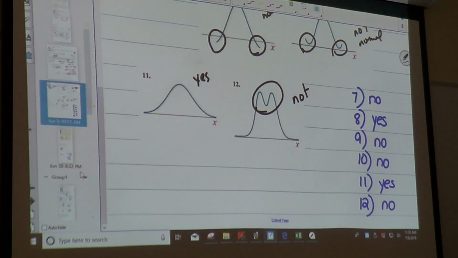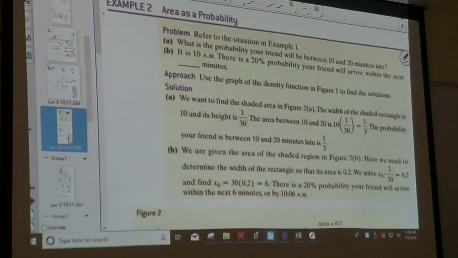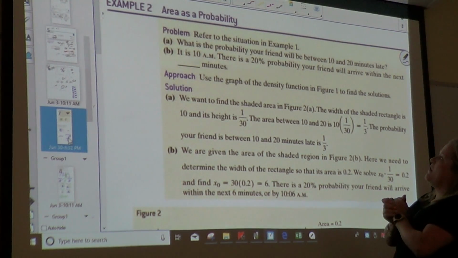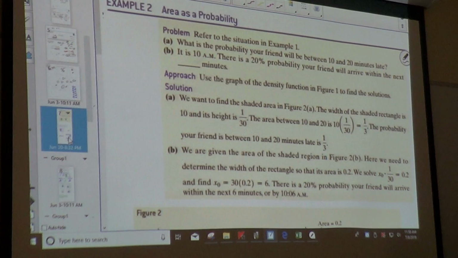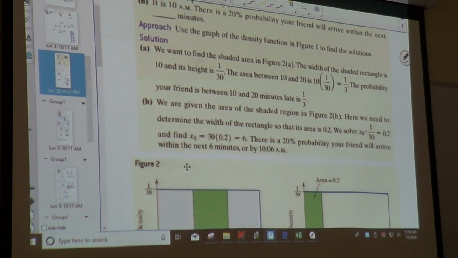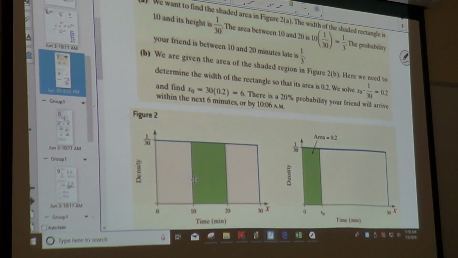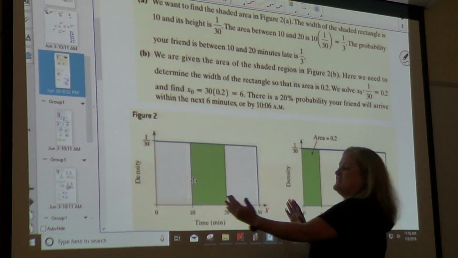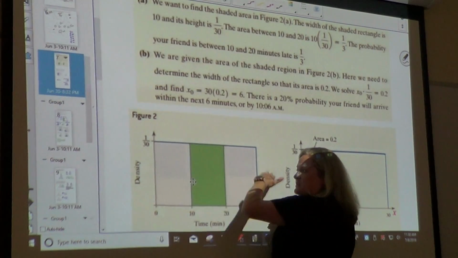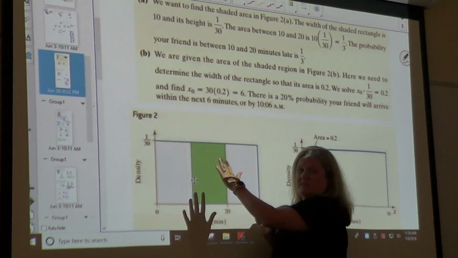All right, so we started off pretty easy. Now, I'm going to show you a problem worked out in the book. It says, refer to example 1, and I've got the figure down here. What is the probability that your friend will be between 10 and 20 minutes late? So, I'm going to show you this problem first down here. What they did is they went from 0 to 30 minutes, in 10-minute increments, and they made a little box. So the probability is a uniform distribution.